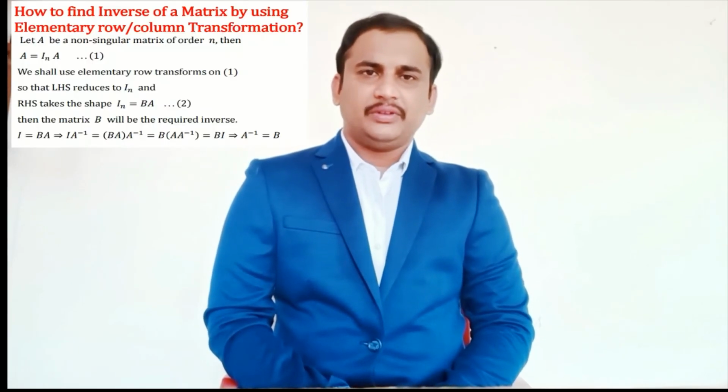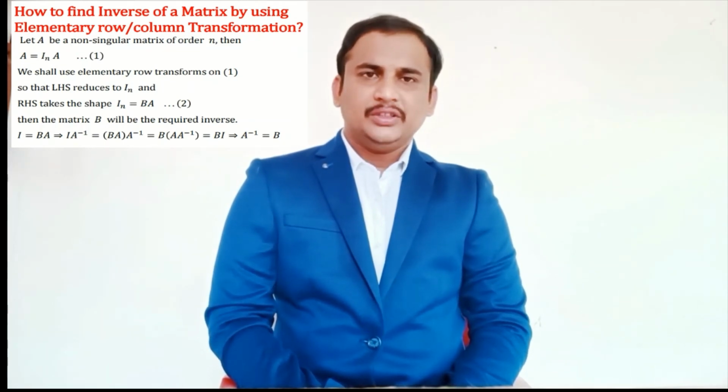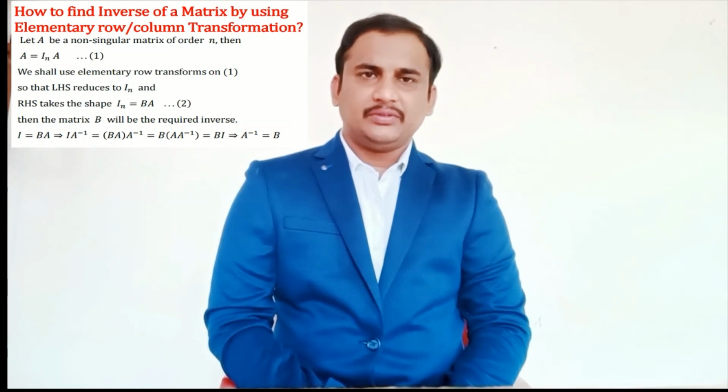How to find the inverse of a matrix by using elementary row or column transformation. Let A be a non-singular matrix of order n, then A equals IA, equation 1. We shall use elementary row transformations on equation 1 so that the LHS reduces to I and the RHS takes the shape of I equals BA, equation 2. Then the matrix B will be the required inverse. Therefore, A inverse equals B.